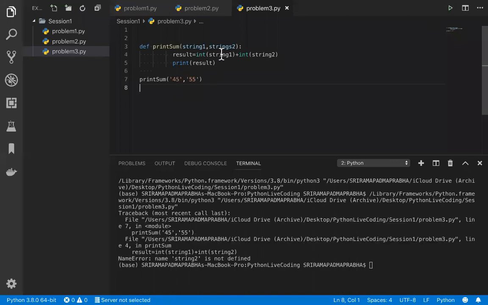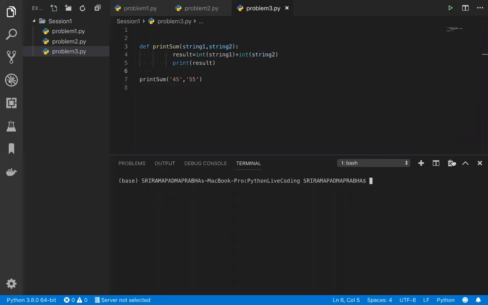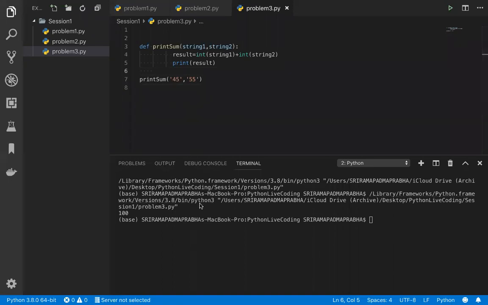Yeah, string 2, because actually the name I gave is strings. We can give string 2 only. Let me fix that. Yeah, this is fine now. Let me clear the data. So I got 100, right?